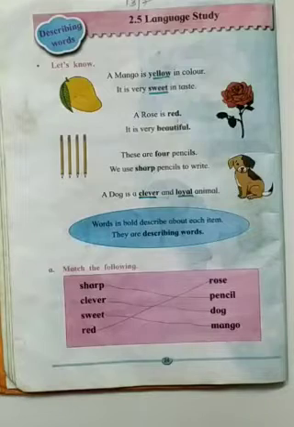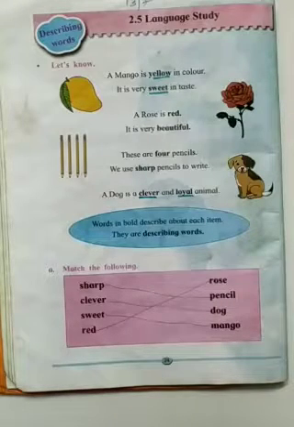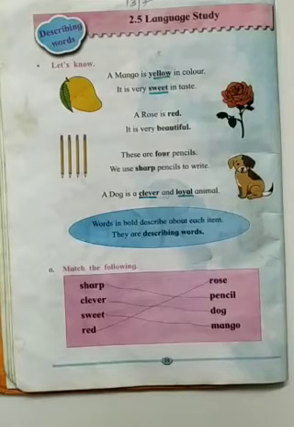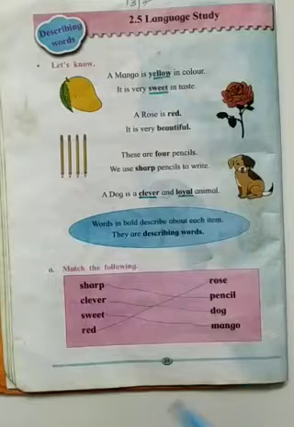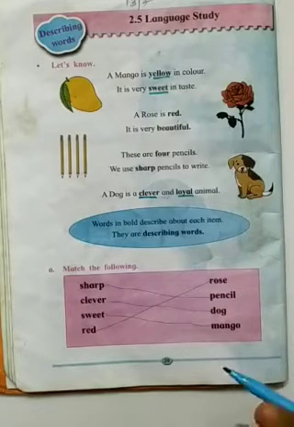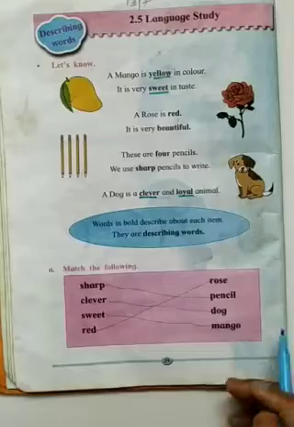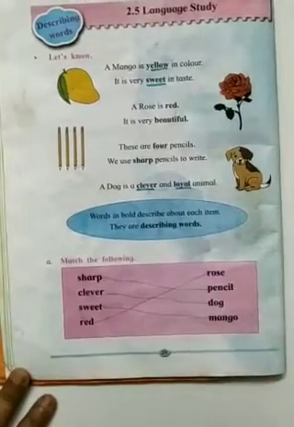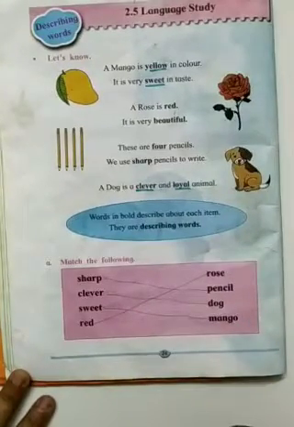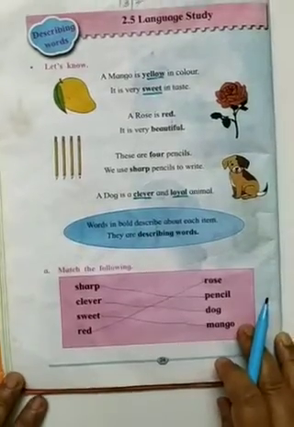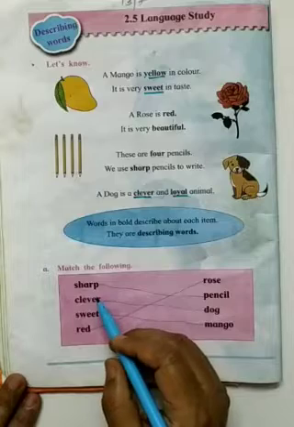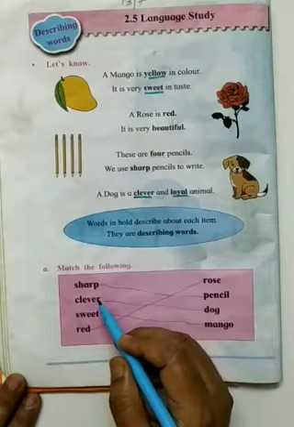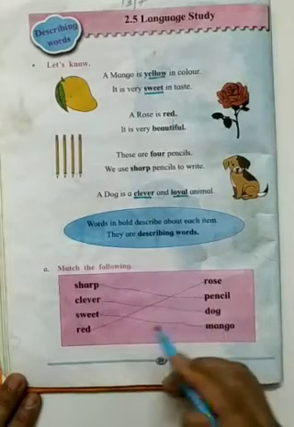Normally describing words tell about naming words, that is a person, people, animal, place, or thing. When you practice more, you will get an idea. We are having more activities, so I think your concept of describing words will be thorough.